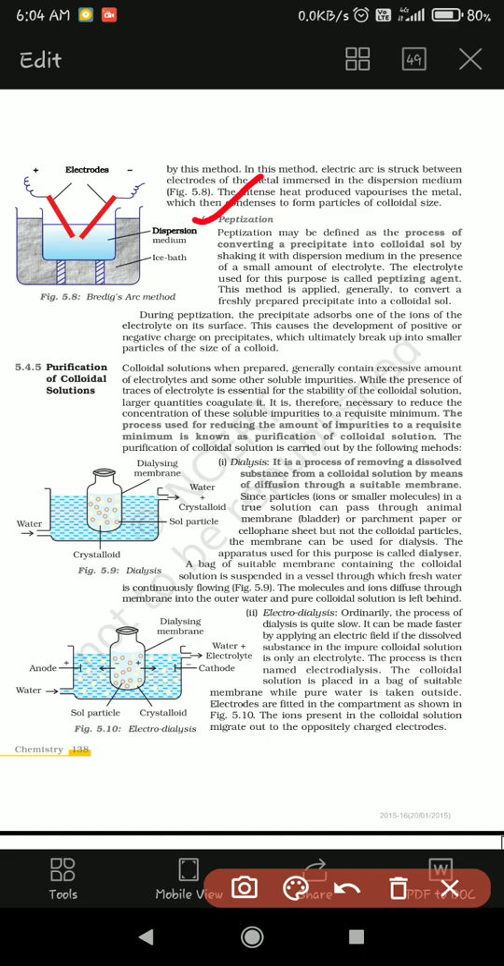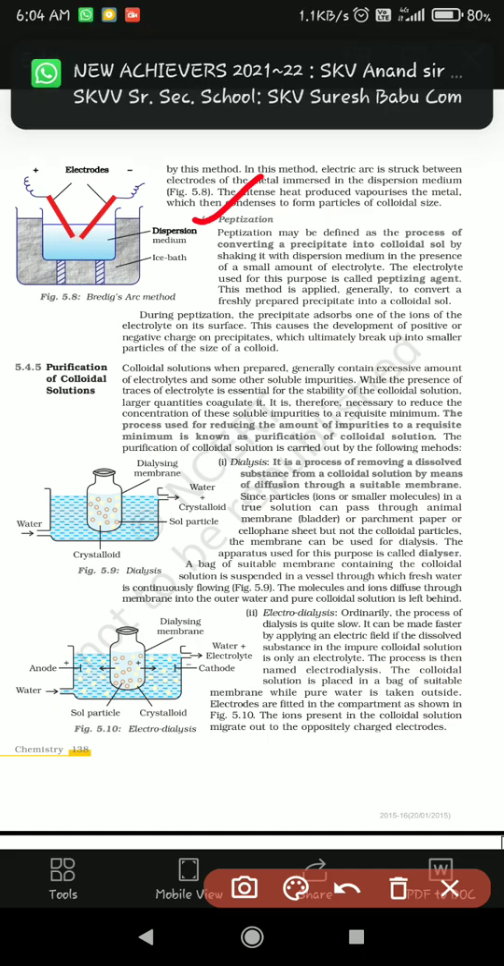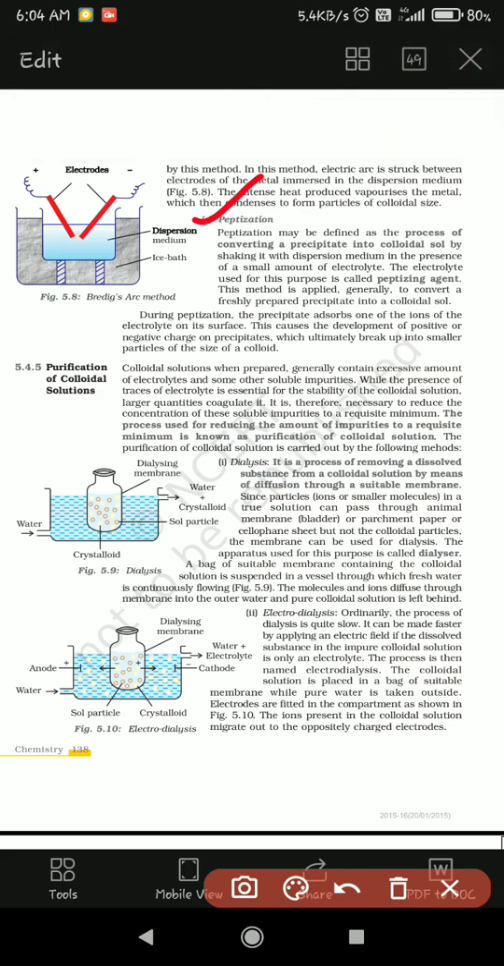For example, if you take some chalk powder and keep it in water, and shake vigorously in the presence of a small amount of electrolyte, the electrolyte used for this purpose is called the peptizing agent. This method is generally applied to convert a freshly prepared precipitate into colloidal solution.